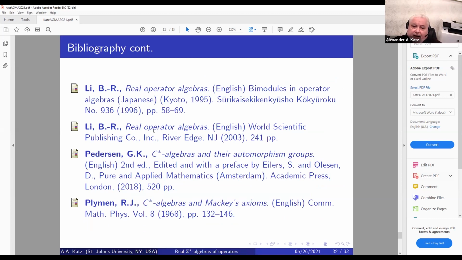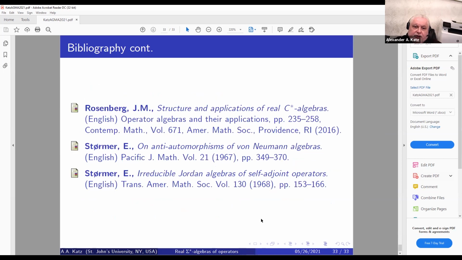That book of Li is dedicated to real operator algebras. This is one of the key papers of Li, where he developed the theory of real C-star algebras and real von Neumann algebras. This is a classic reference for C-star and von Neumann algebra theory. This is Pulmannová's paper, where she elaborates on Davis's paper and applies it to modify Mackey's axioms to use sigma-star algebras instead of von Neumann algebras for quantum physics axiomatization.